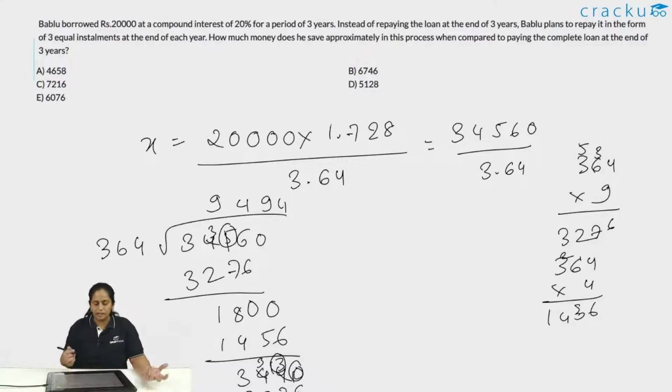So each annual installment, the value of X, is roughly equal to 9494. Basically, I get 34560 divided by 3.64, which is slightly less than 10,000.